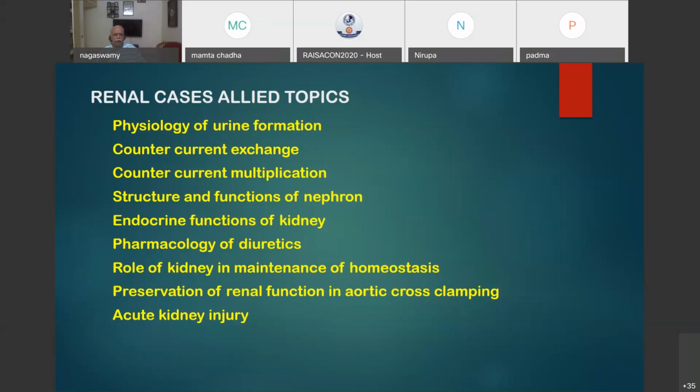Preservation of renal function during aortic cross clamping may be suddenly asked with this topic. And how to differentiate between acute kidney injury and chronic kidney disease is another chapter. Normally, acute kidney injury patients, because of the severity of the disease, may not be kept in the exam, but in theory, you may have to know all about that.